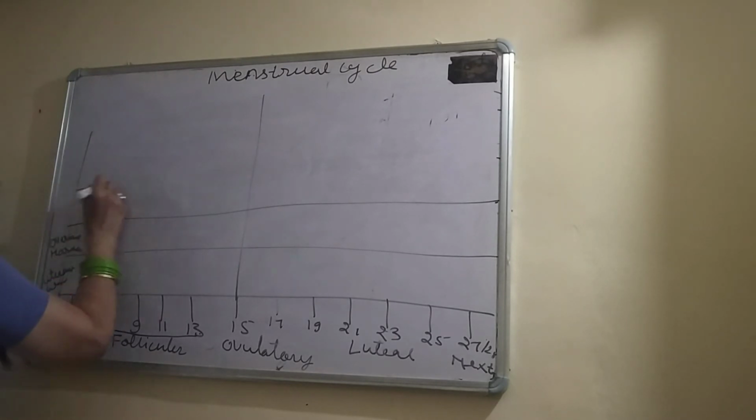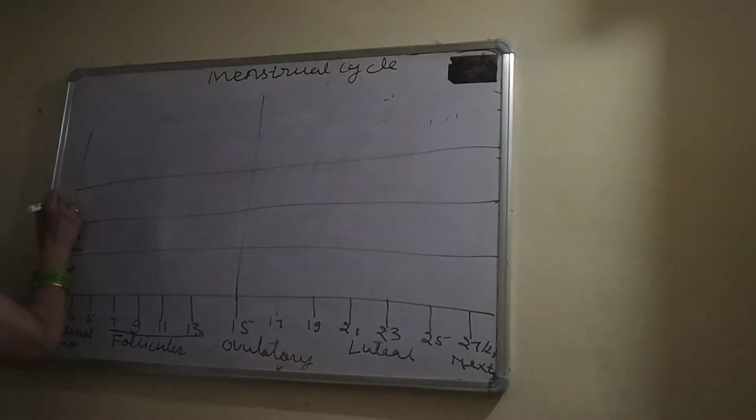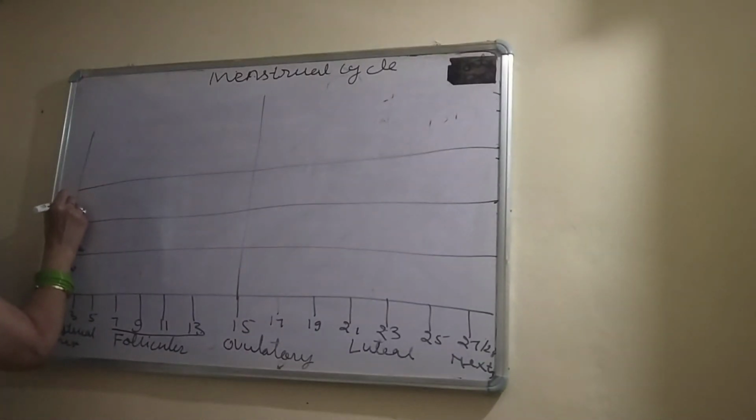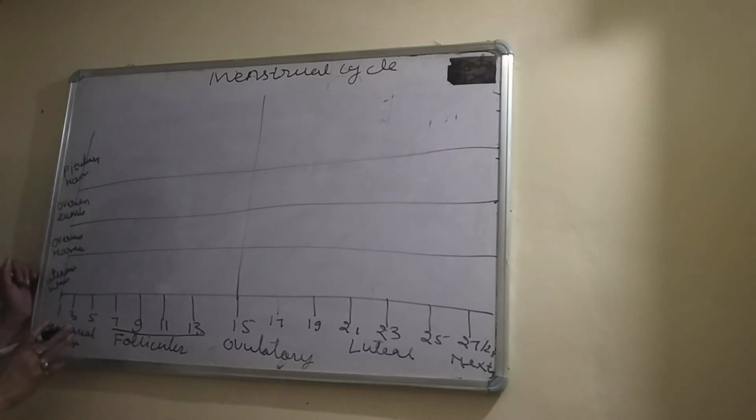And here the ovarian events. Or this is the pituitary hormone. Okay, so first of all I am taking the uterine wall.